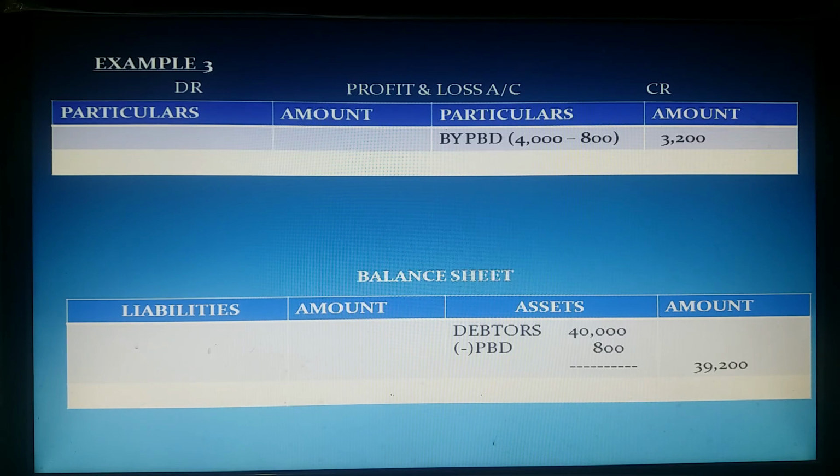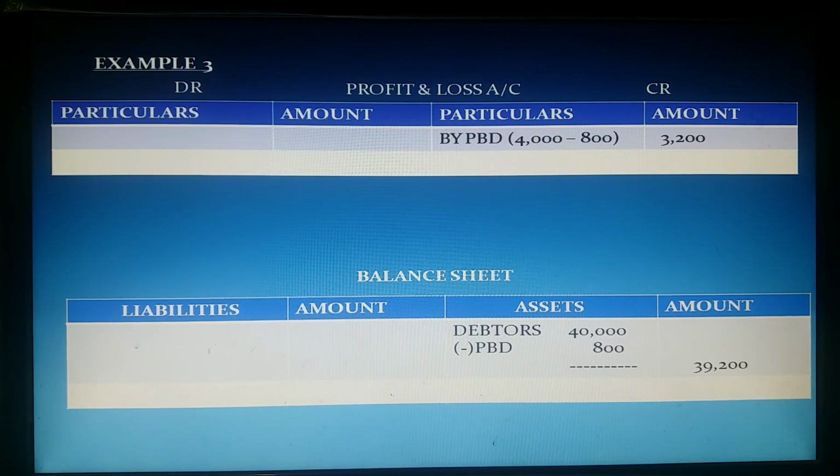But in the current year we feel that we need not keep this amount aside because the actual doubt is only 800 rupees. So we want to add it back to profit. That is why 3,200 should be credited to the P&L account. And in the balance sheet, from debtors, only the adjustment amount, that is 800 rupees, is to be deducted.